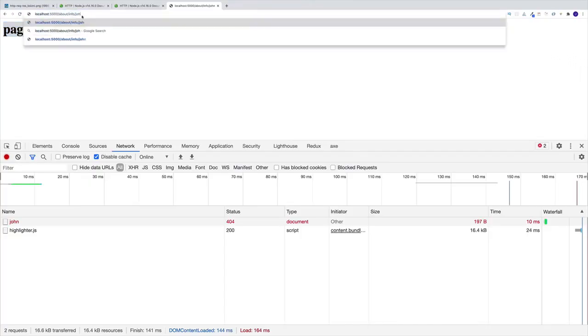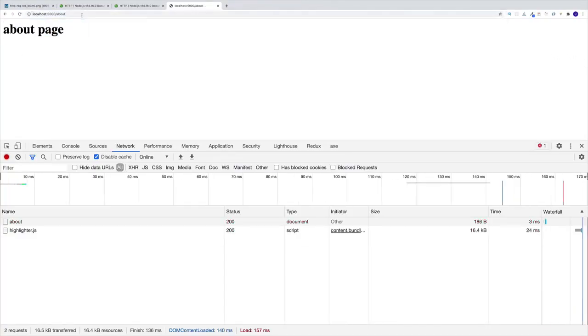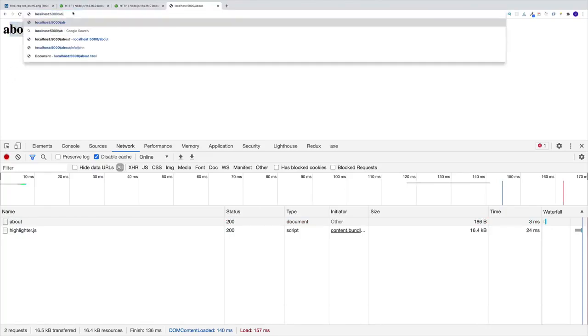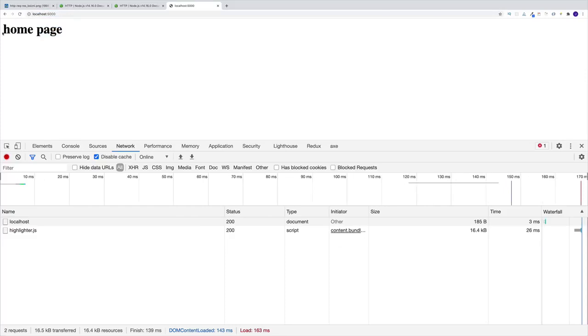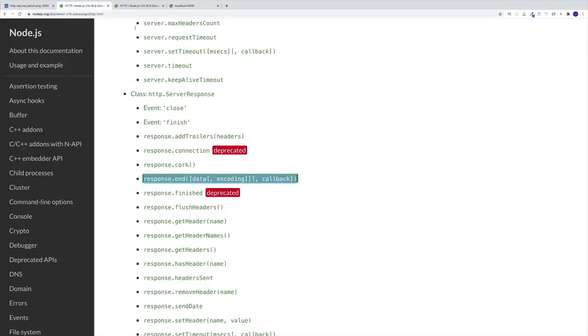And now, of course, once I refresh, check it out. I get this page not found. Why? Well, because there's no resource /about/info/john. But if I go to just about, there it is. Now, of course, I have my about page. And then if I go back to the home page, of course, I have heading 1 with a home page.